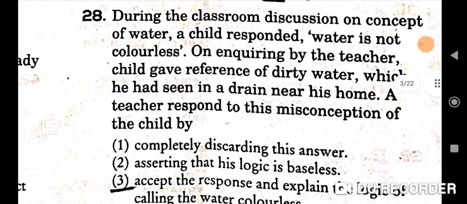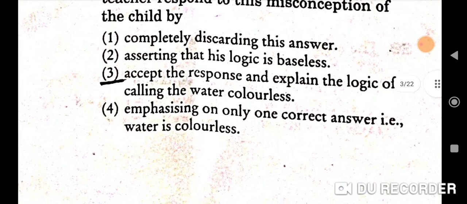Next question is, during the classroom discussion on the concept of water, a child responded, water is not colorless. On inquiring by the teacher, the child gave reference of dirty water which he had seen in a drain near his home. A teacher responds to this misconception of the child by accepting the response and explaining the logic of calling the water colorless. Third will be the correct option here.